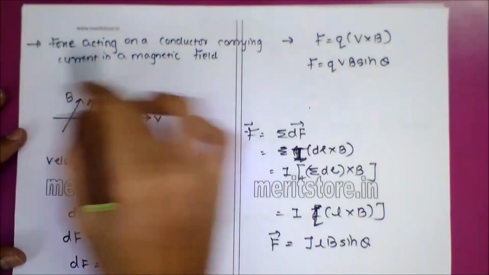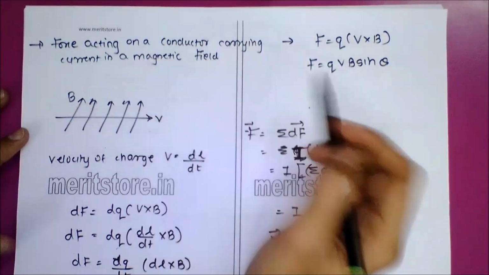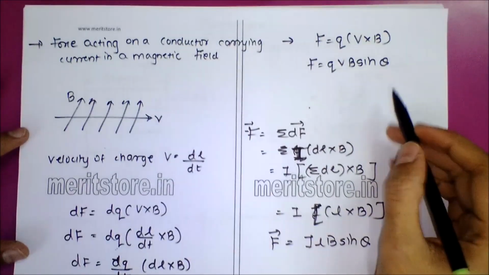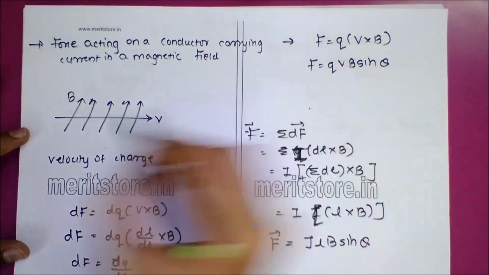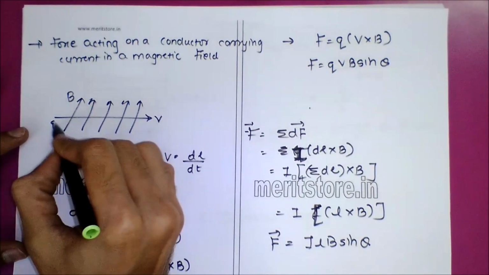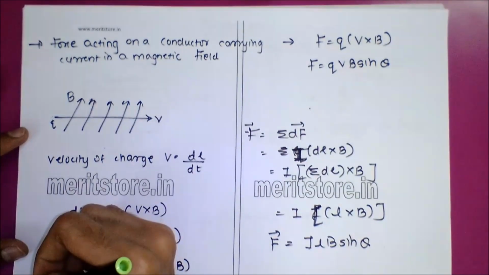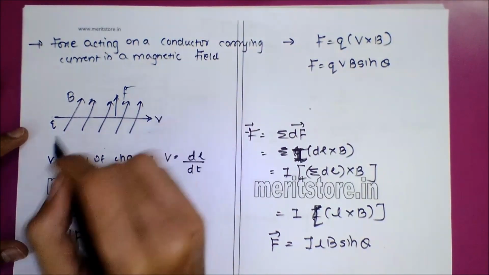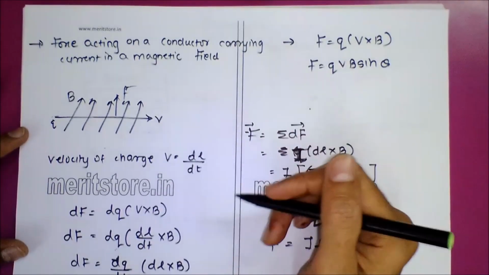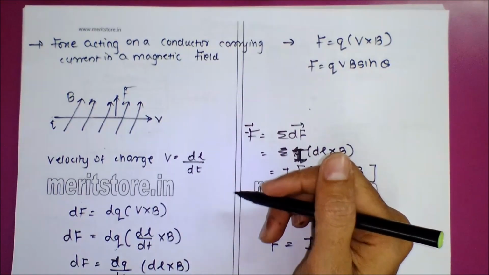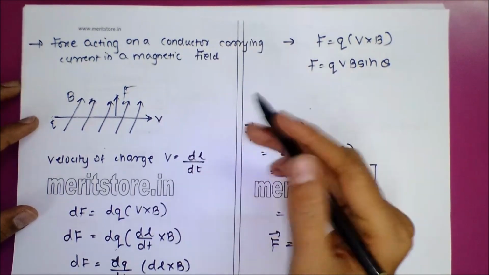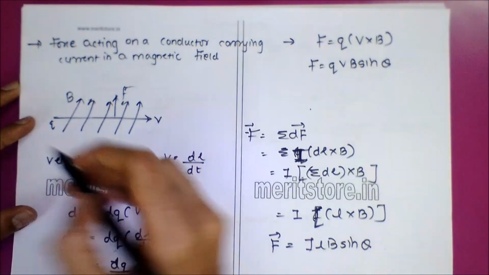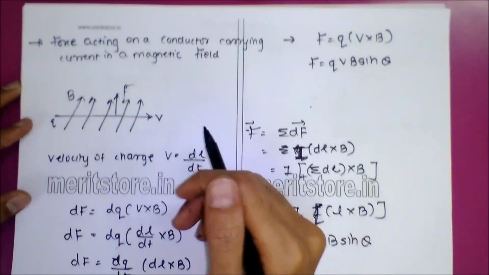Now, the force acting on a conductor carrying current in a magnetic field. Suppose instead of a current, I have a charge q which is passing through the magnetic field. This is my magnetic field and I have some charge q passing through it. That charge q will experience a force in the upward direction, and that force will depend on the intensity of the magnetic field and also the velocity with which the charge is passing.